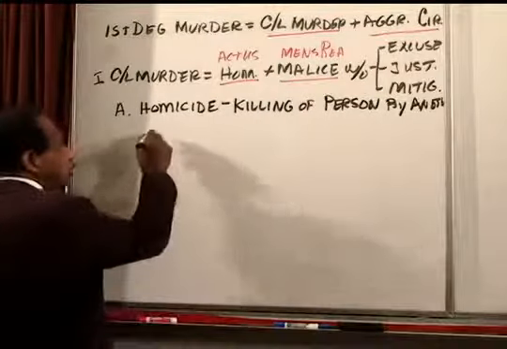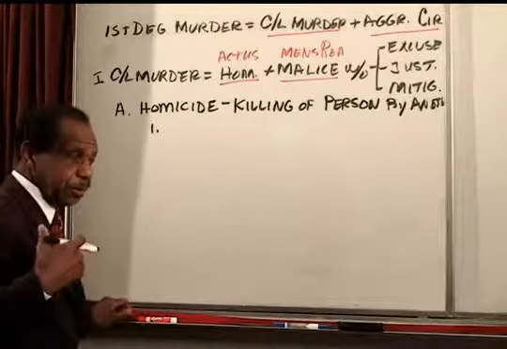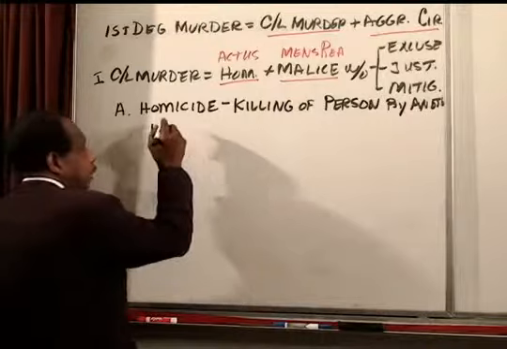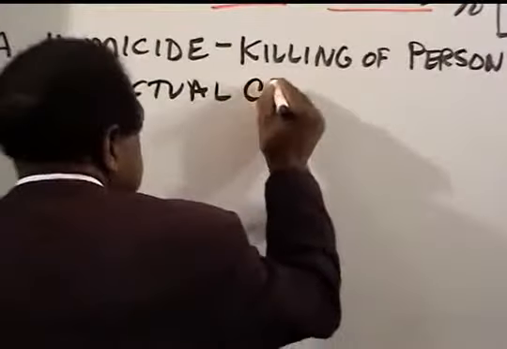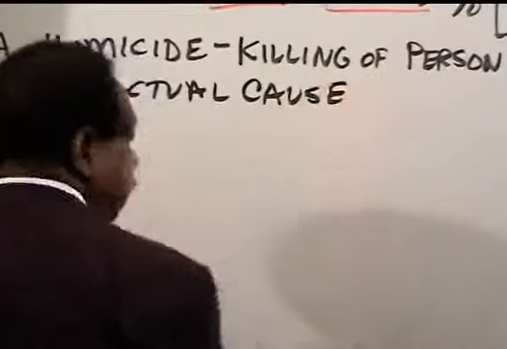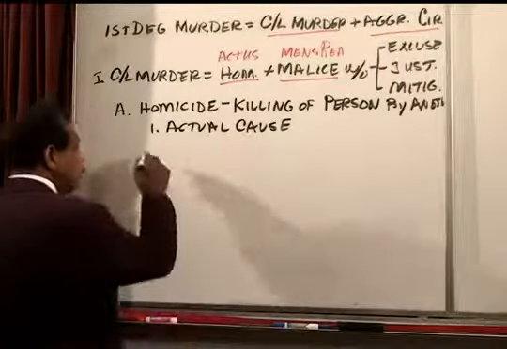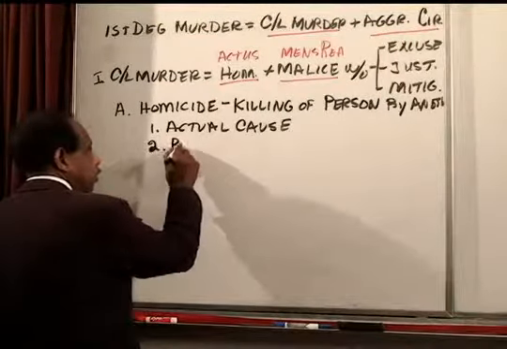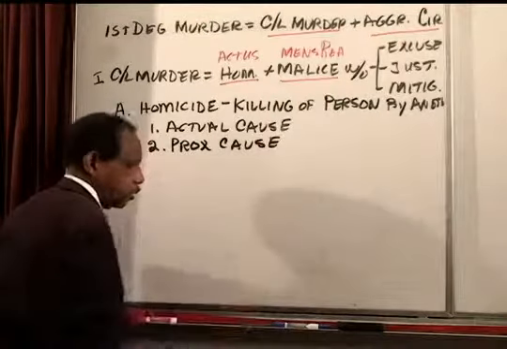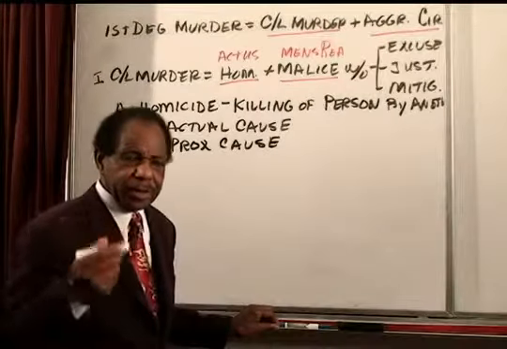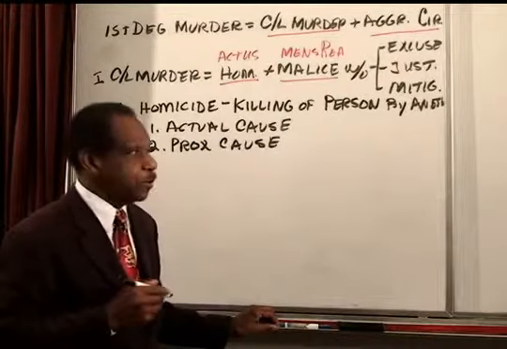And what this means is that the person who is being charged, their conduct must be the actual cause, meaning in the but-for or substantial factor sense, and must be the proximate cause in the usual sense that the death of the person must not be too remote from the conduct of the person who is charged with it.